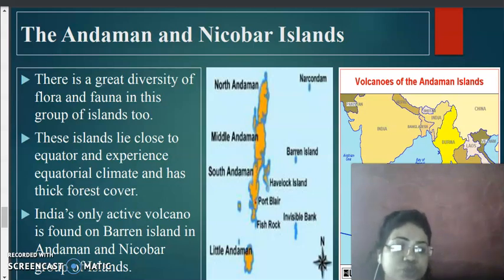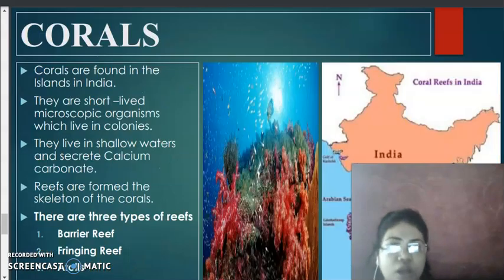It is close to the equator, this blue line is the equator, and because of that it always has an equatorial climate, and the vegetation cover is thick in this particular island.